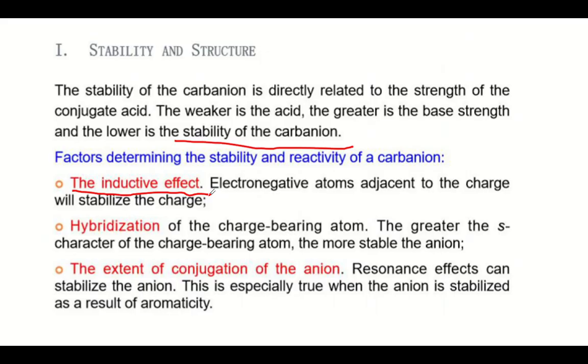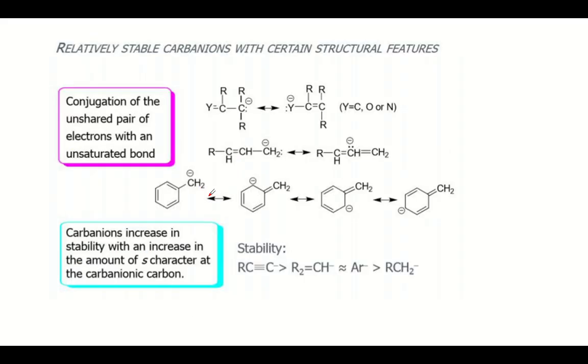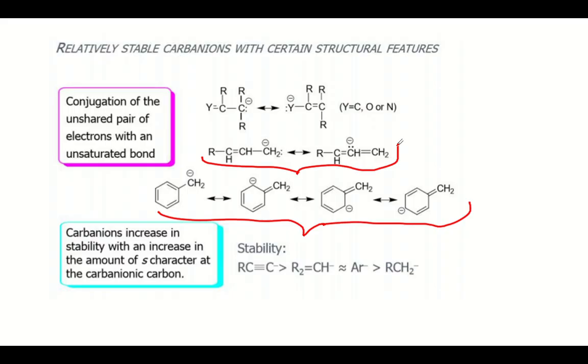And the next one is the resonance effect, and resonance stabilizes the carbanion similar to the carbocation. The benzylic anion is more stable because of the charge delocalization throughout the ring and the maximum number of resonance structures that are formed. Similarly, the allylic carbanions are also stable due to resonance structures. So, based on all these factors, we can arrive at the stability order.